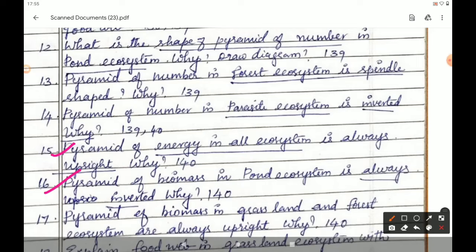The next question, 16th question. Pyramid of biomass in pond ecosystem is always inverted. Why? Answer for this question is page number 140. Under the heading pyramid of biomass in pond ecosystem, third paragraph. In pond ecosystem, the bottom of the pyramid, from there you open the bracket and end of the paragraph. Therefore, the pyramid of biomass is always inverted in shape. Close the bracket. And the diagram for this question is page number 140.